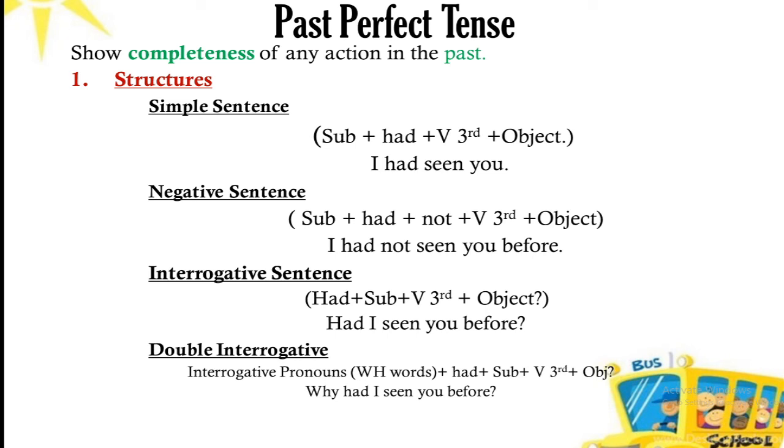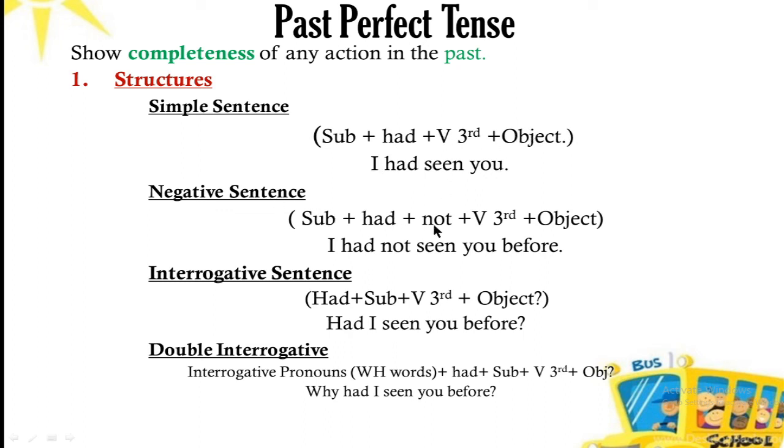So this is past perfect tense. I here mention the structure, how you need to translate into English language. This is the structure of a simple sentence. You have to use subject plus had plus verb third form plus object. For example, I had seen you: that is subject, had, verb third form and object.